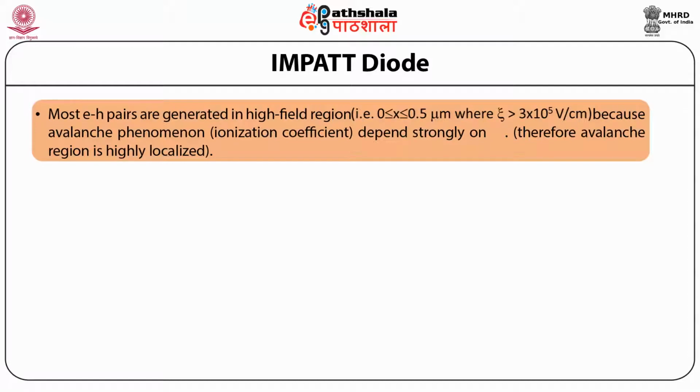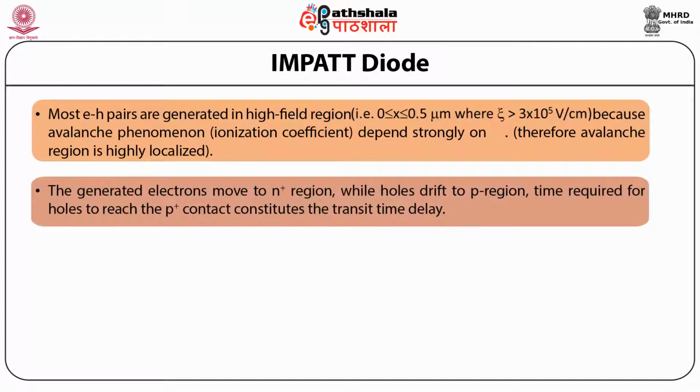Because in the avalanche phenomenon the ionization coefficient depends strongly on ξ, the avalanche region is highly localized. The generated electrons move to the N plus region while holes drift to the P region. The time required for the holes to reach the P plus contact constitutes the transit time delay.